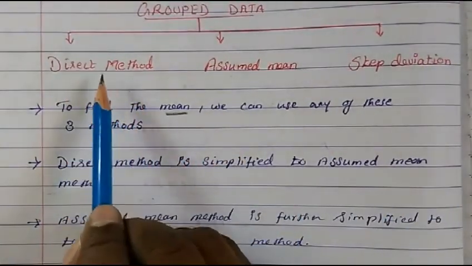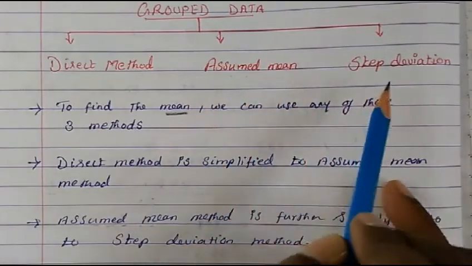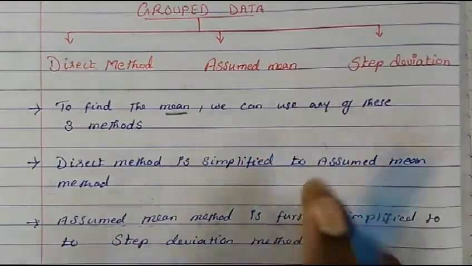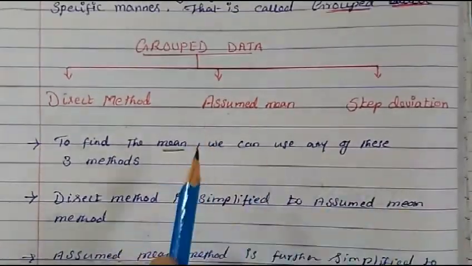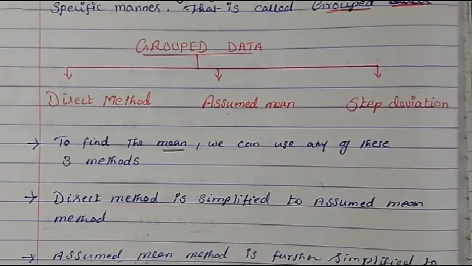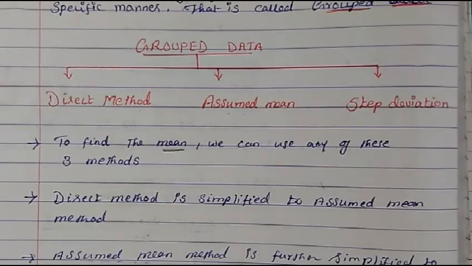Separately I'll teach you the direct method, the assumed mean method, and the step deviation method. You have to learn this, because in this chapter we are going to study grouped data, not ungrouped data. This is the important thing that you have to learn. Thank you. God bless you.